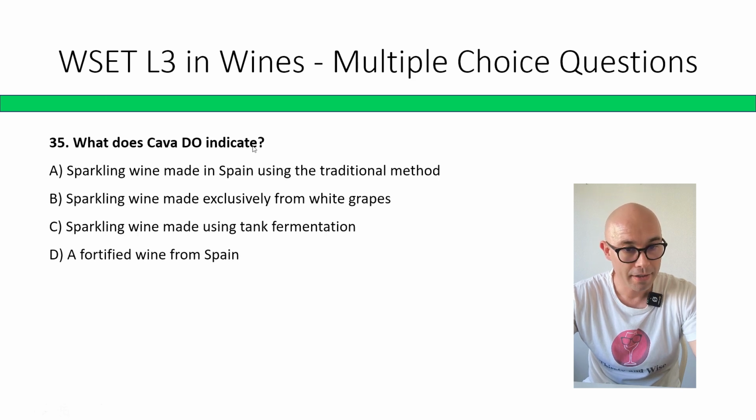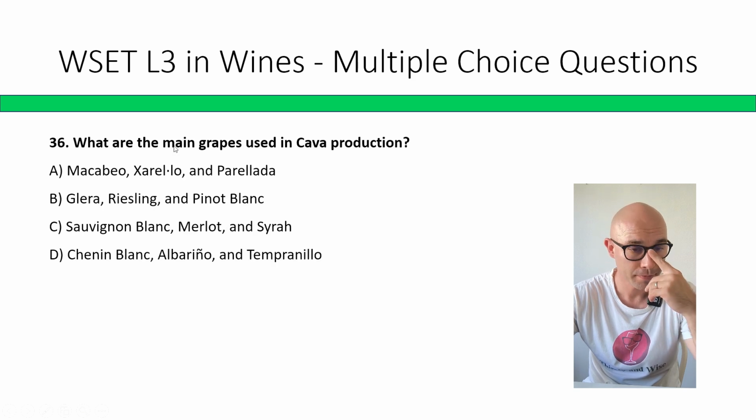What does Cava DO indicate? Sparkling wine made in Spain using the traditional method. Sparkling wine made exclusively from white grapes. Sparkling wine made using tank fermentation. A fortified wine from Spain. So the correct answer is B. Sparkling wine. Correct answer is A. Sparkling wine made in Spain using the traditional method.